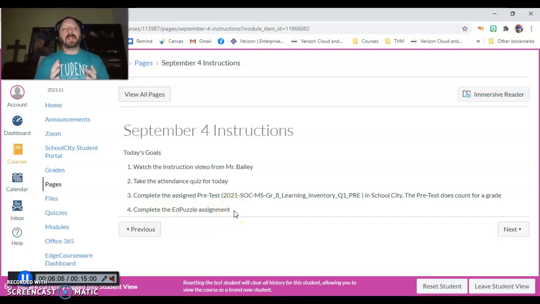Now, the other thing you guys need to make sure is that you've completed all the other assignments for this week. If you happen to have missed a Zoom, or you don't have something turned in, this is your opportunity. Do not get behind during this first week. Get everything caught up so you can go into your 3-day weekend and enjoy it, relaxing, knowing that you are completely caught up in your U.S. history class.